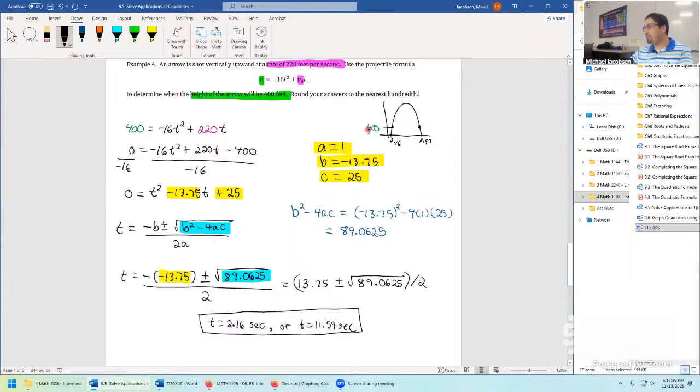But really the big takeaway of example 4 is the graphs of some of these things are sometimes pretty interesting. And so we'll be looking into those graphs with the main idea of sometimes the major question we want to ask is, how high did this arrow go? What was its maximum height? And in still other problems, we'd want to know what is the minimum height. And so we'll develop techniques for graphing these parabolas and looking for these maximum and minimal values, which we'll later call the location of the vertex of the parabola. But again, it was just another quick way to put down a quadratic formula and practice with it.